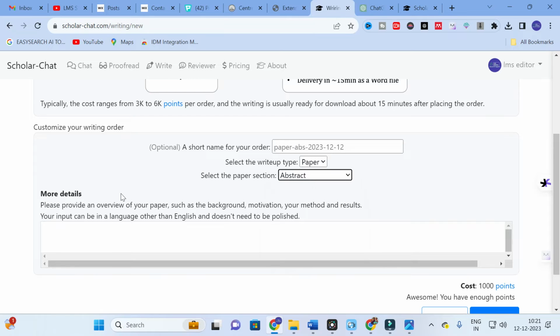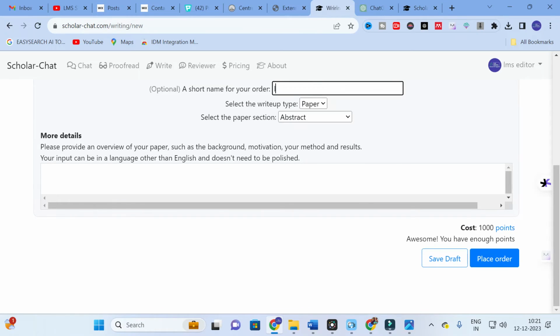For example, I am going to give abstract, which provides an overview of the paper, background, motivation, like that. For example, I am going to give: grid connected PV system for electric vehicle charging station. You can even add more points like background, motivation, your methods and results. According to your input only the content will be generated. After that, click on place order.